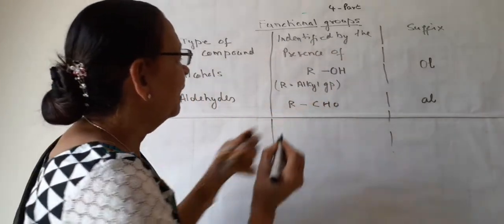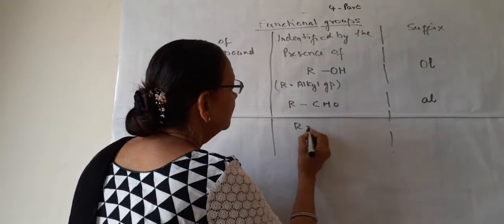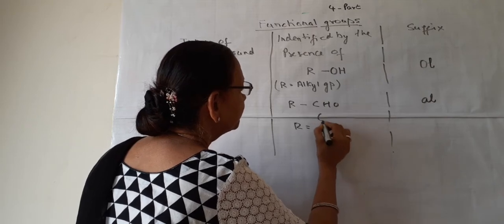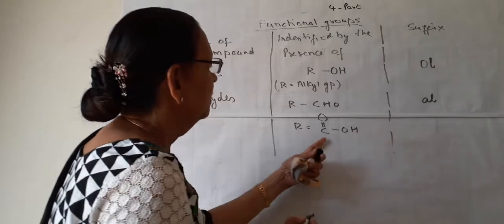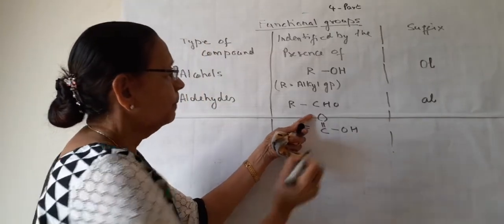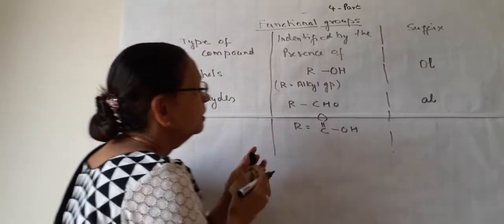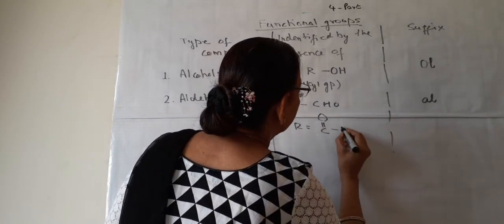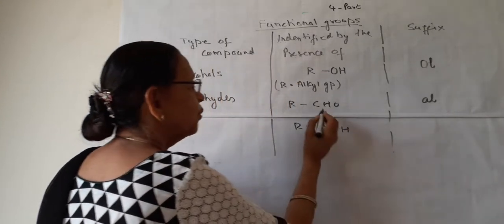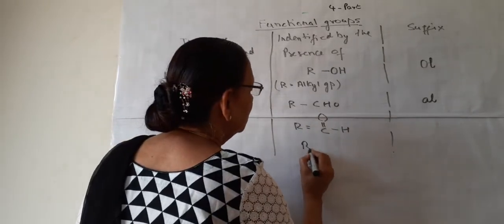We can write it like this, or we can write it like this also. C double bond O, H. CHO.